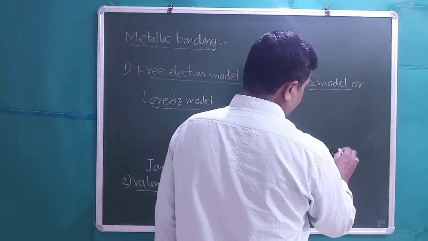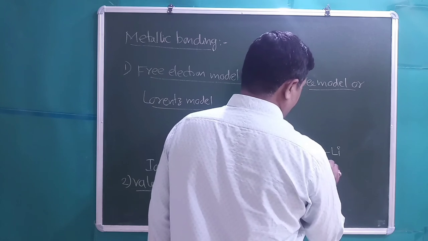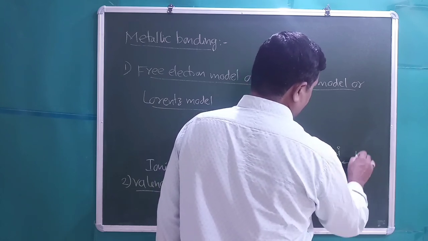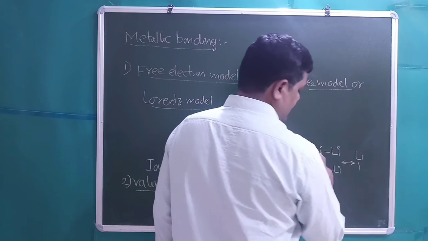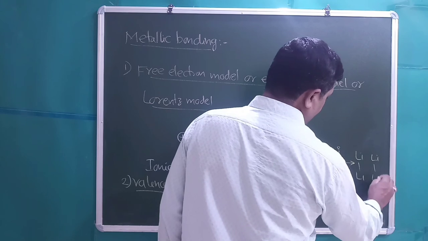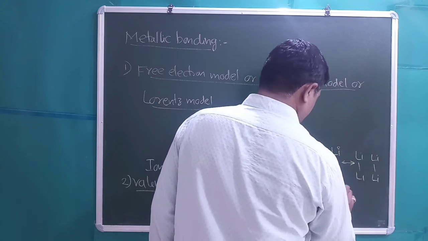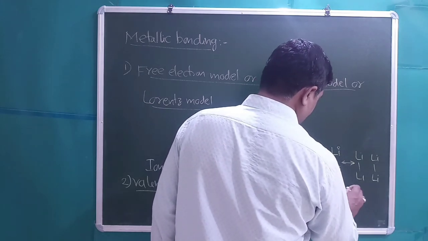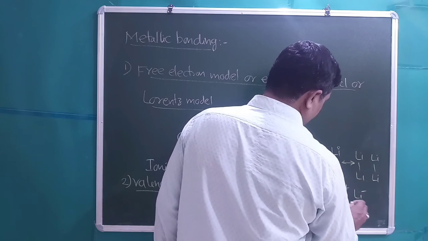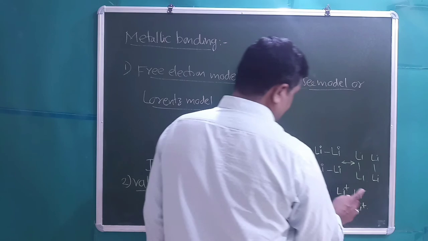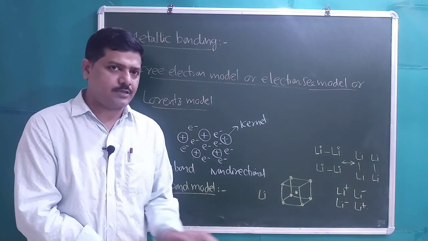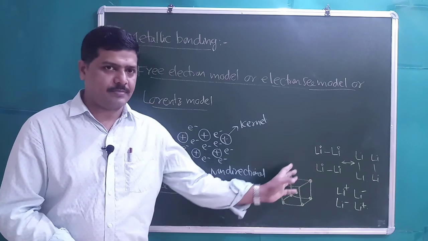We can write the resonating structure like this: Li, Li. Now in the next resonating structure, there is a bond between these two lithium atoms and these two lithium atoms, which can be represented with a single structure like Li+, Li-, Li-, Li+. According to this model, a covalent bond is formed between two lithium atoms.